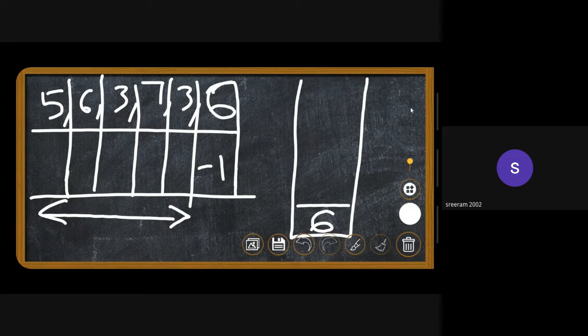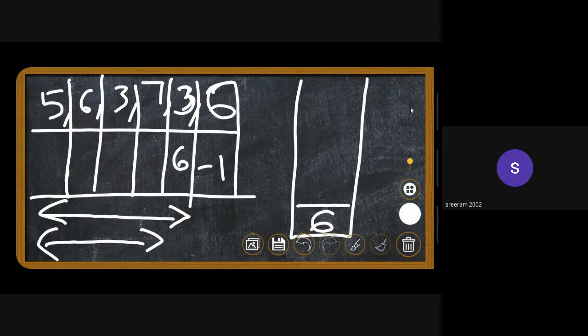And then we come to 3. What is the nearest greater element which is present to the right of 3? That is obviously 6. Again, the same question. Can we say that the elements to the left of 3 are all greater than 3?